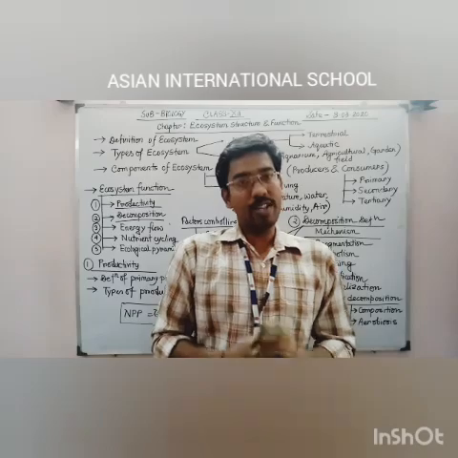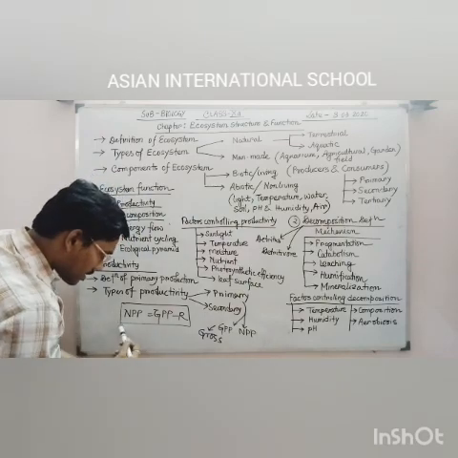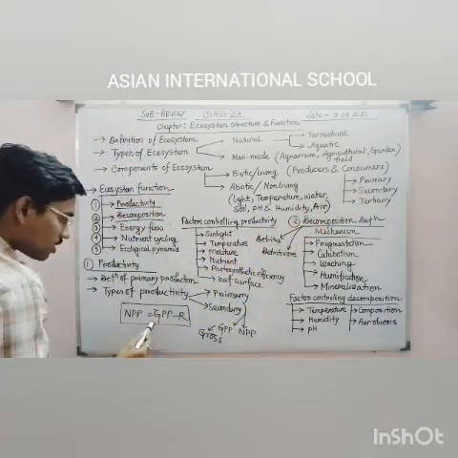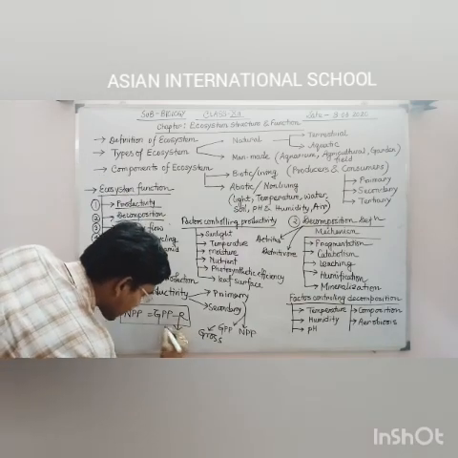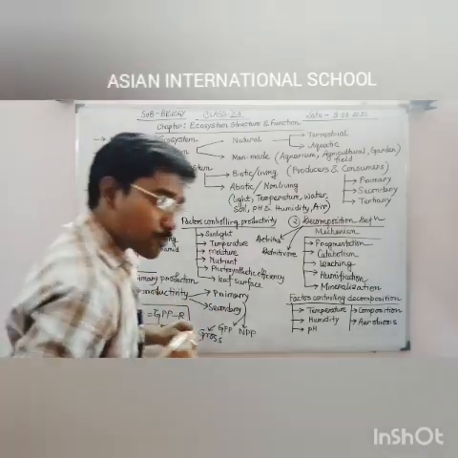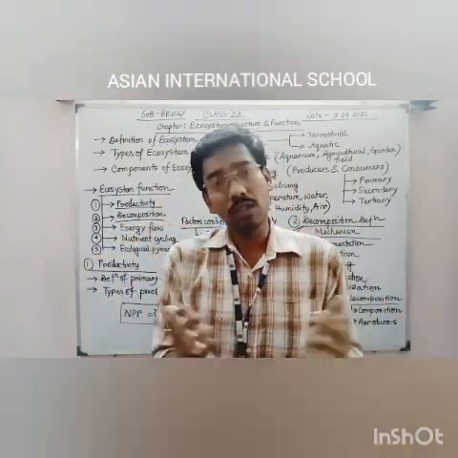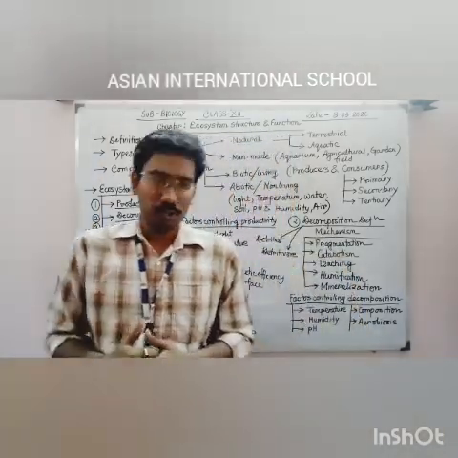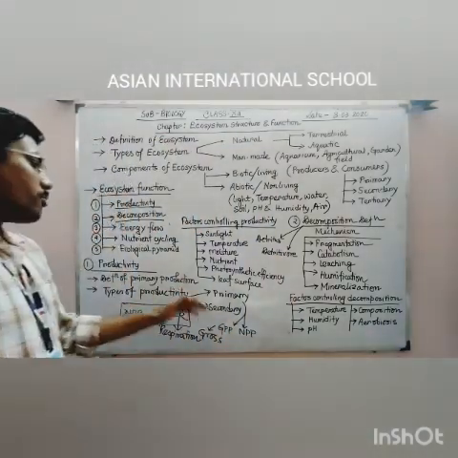Clear? So there is a relation between gross primary productivity and net primary productivity. Let's see the relation. So the relation is this one. NPP, net primary productivity, which is going to the primary consumer, equals gross primary productivity produced by the plants or producers minus R. R here means respiration. Clear? Why is respiration given in the formula? Because respiration is a kind of physiological activity where most of our food, or the maximum quantity of the food, is getting oxidized or utilized. The remaining food, or energy, will be transferred to the next trophic level, according to the NPP definition. So now primary productivity we have understood.